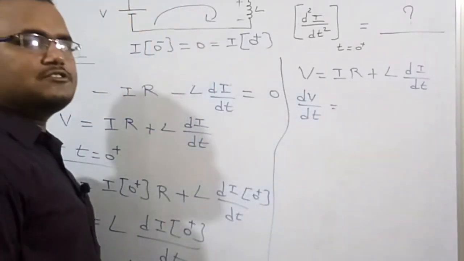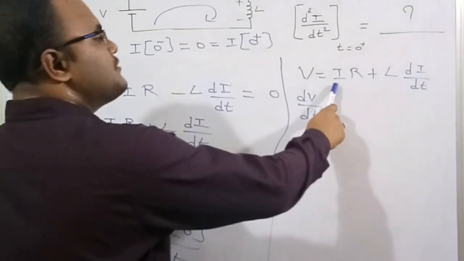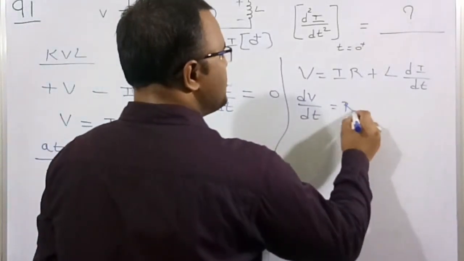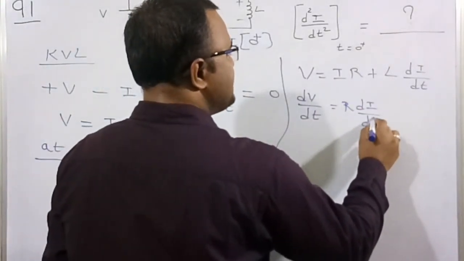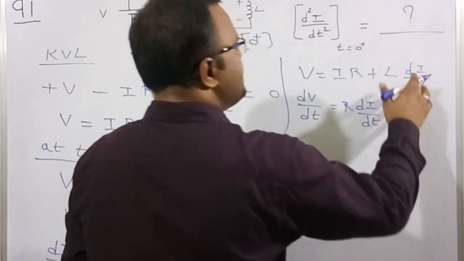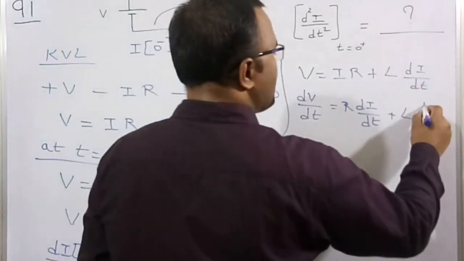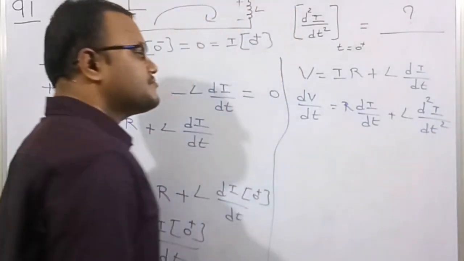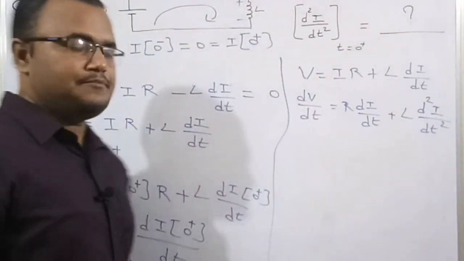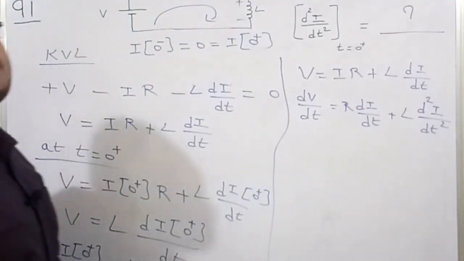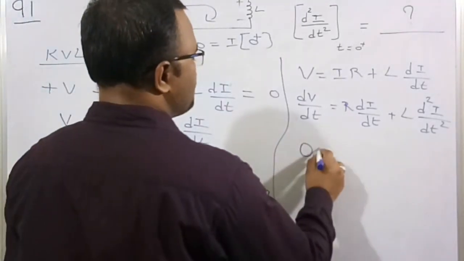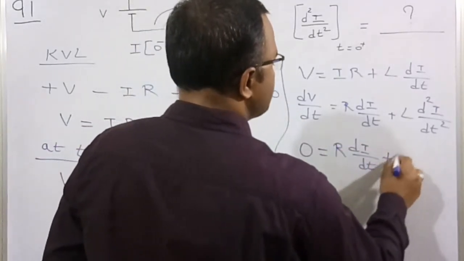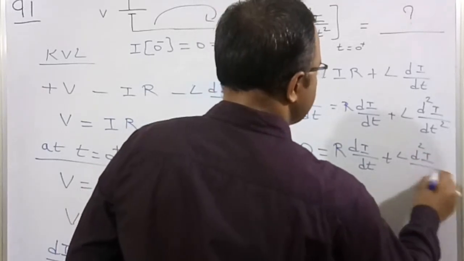R is a constant because the resistance is constant, but the current in the inductor changes, so the current depends upon time. The voltage is a constant because this is a DC voltage source, and the differentiation of a constant is 0. So 0 is equal to R di by dt plus L d square I by dt square.